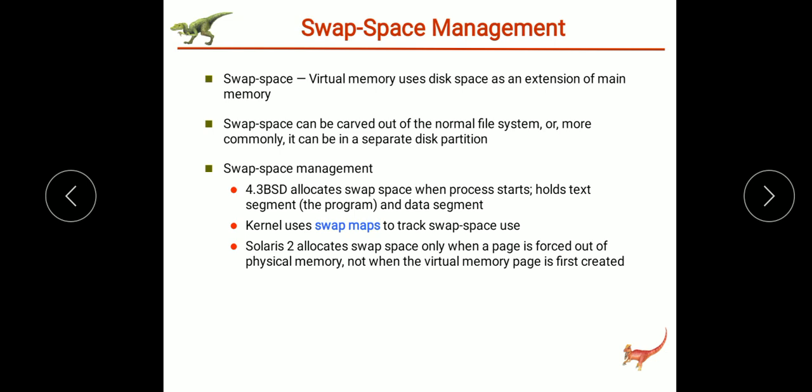Older systems used to allocate swap space when the virtual memory page is created. But instead of following this method, the modern system allocates swap space if and only if the page is forced out of the physical memory.